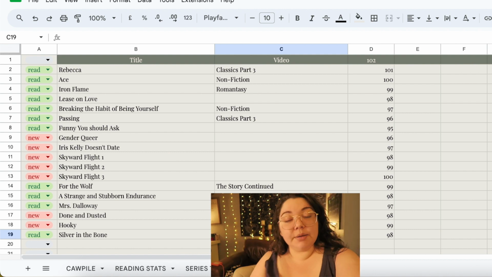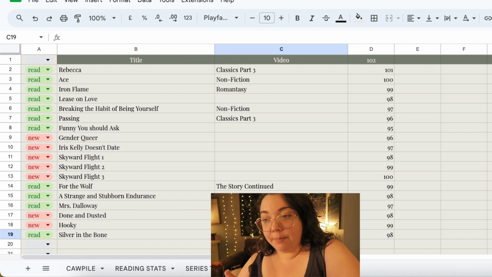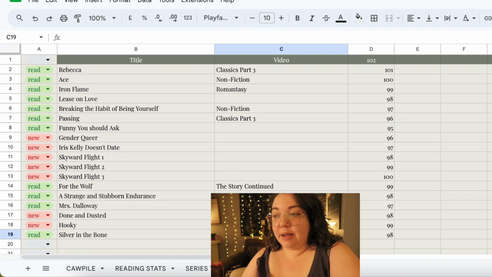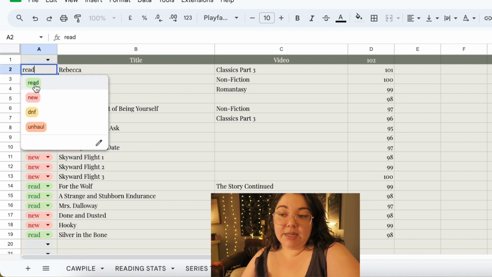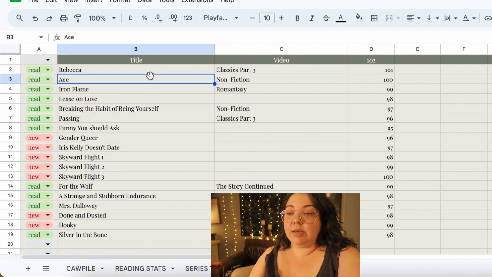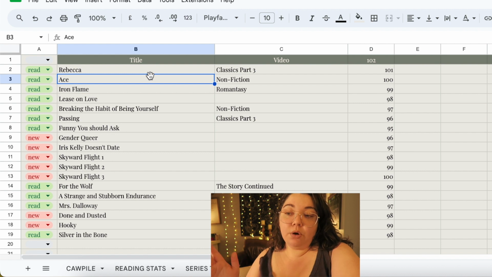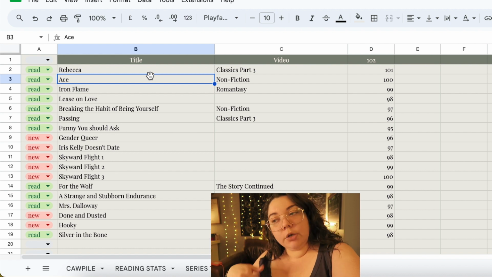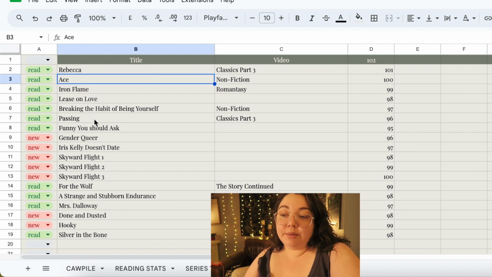I still haven't completed a single video for this, but this is how I track how many books are on and off my shelf. So I have a little drop down here that either says I read it, it's new, I DNF'd it, or I unhauled it, and that's how I can keep track of if something came in, if my TBR goes up, and if I read it, unhauled it, or DNF'd it, my TBR goes down. So I just write down the book here,